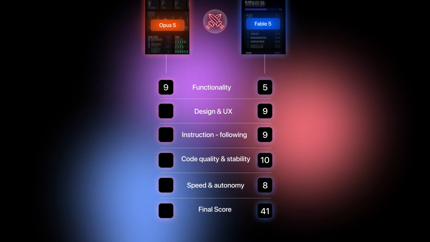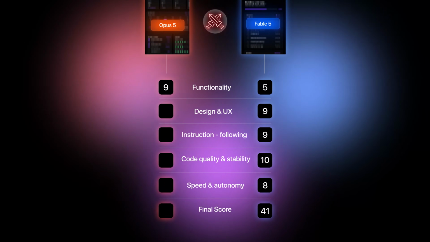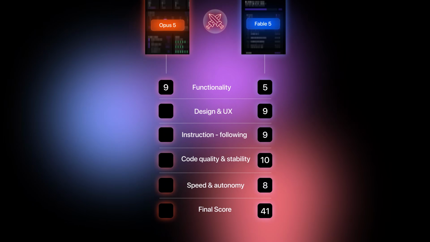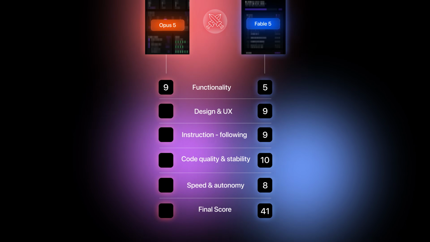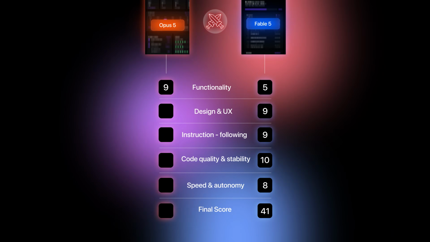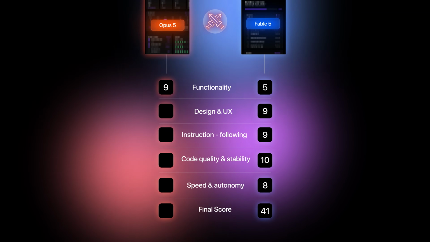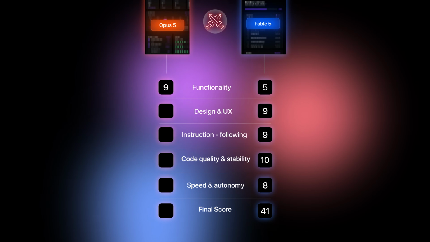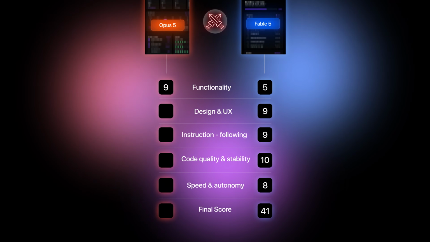For functionality, I will give it a 9 out of 10. It implemented everything Fable did, but it also handled some of the more advanced interactions better. The biggest example was the planner, where I could actually drag the time blocks around and resize them directly, which made it feel much more like a real calendar app. The onboarding information was also properly connected to the habits, goals, and dashboard.